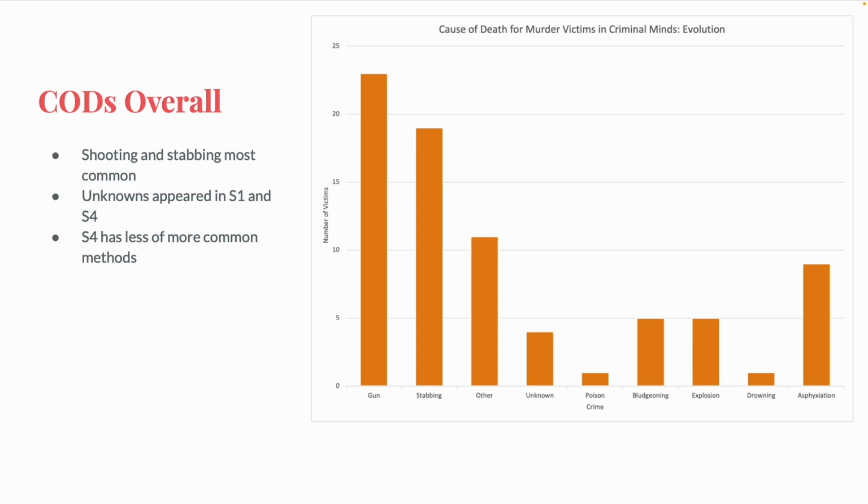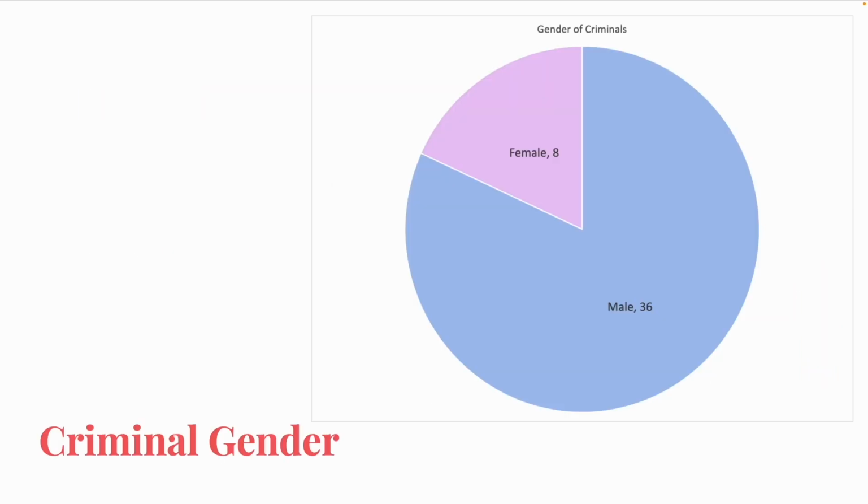As for the unknown cause of death, I mentioned that 2 were this season, but the third appeared back in Season 1 as part of a flashback, similar to this season's. Overall, this season has seen less of the more common causes of death, probably with the exception of asphyxiation. It's been about a third of those deaths. Now I want to change direction and talk about the criminals who committed those crimes.